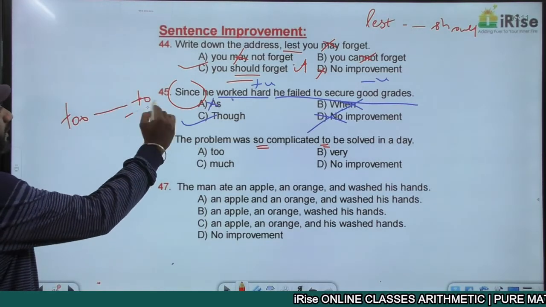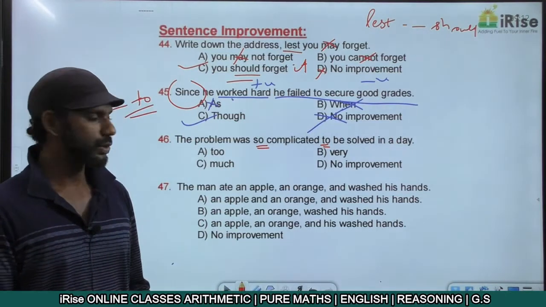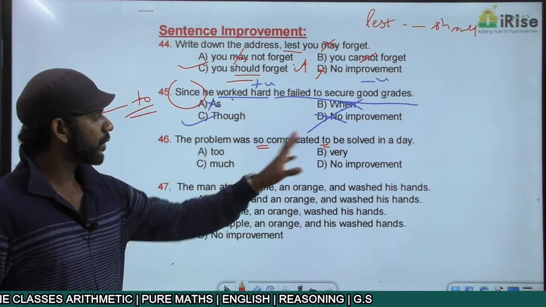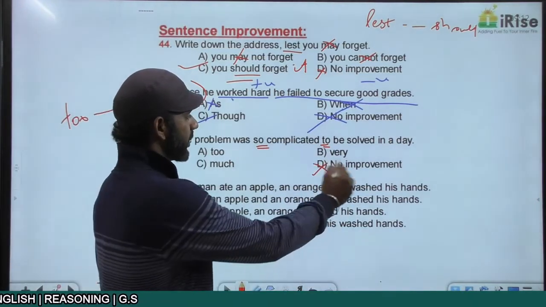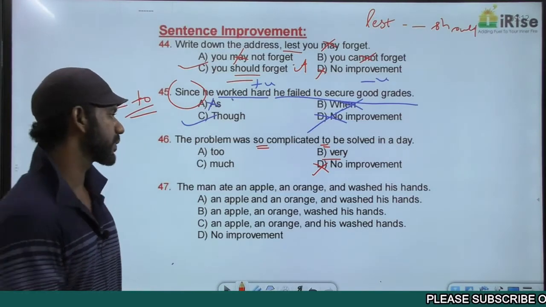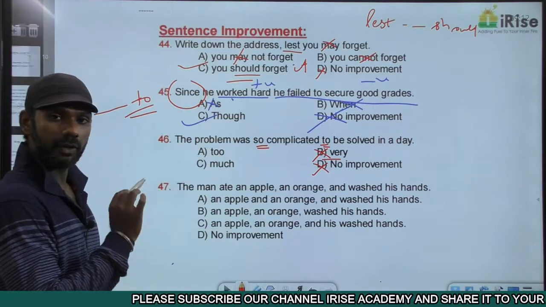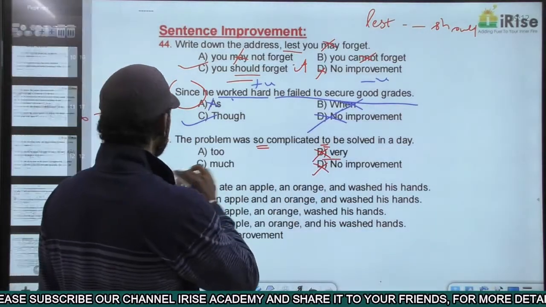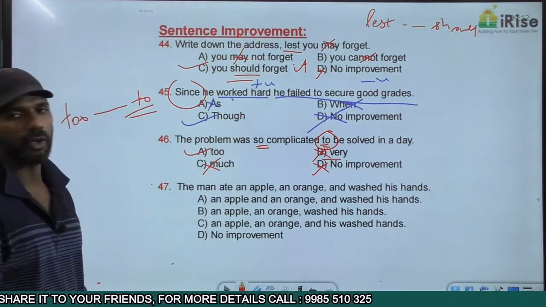Too will be followed by to. It's always so that to. In the given statement, so is followed by to. So option D is eliminated. Very cannot be followed by that. Very cannot be followed by to as well. Based on that, option B is gone. We want too in this statement because to is there. Based on that, C is eliminated. The answer must be option A.